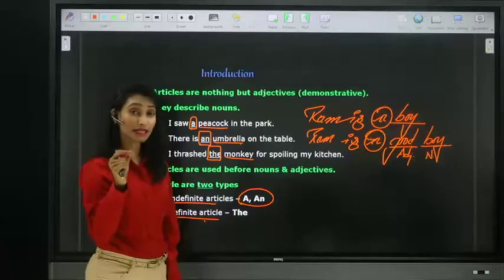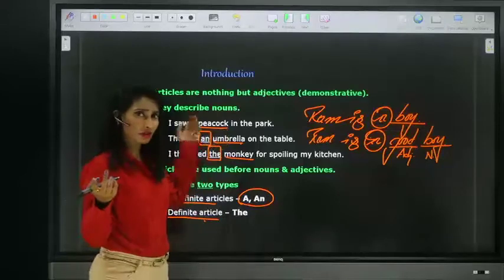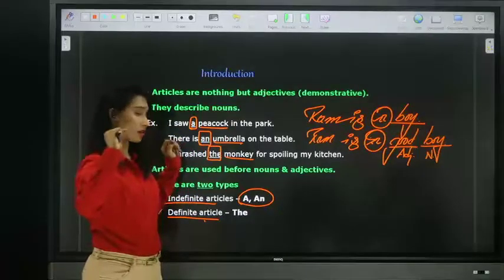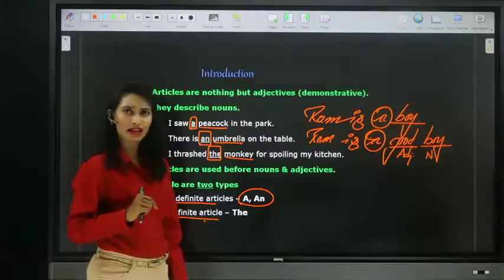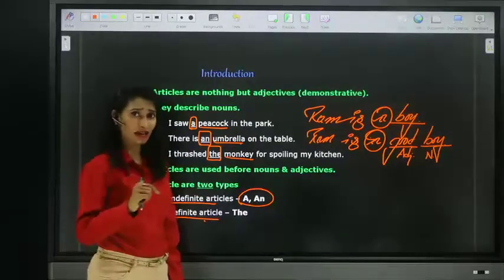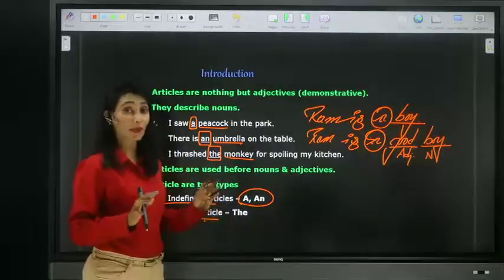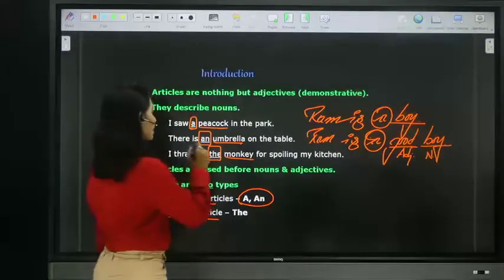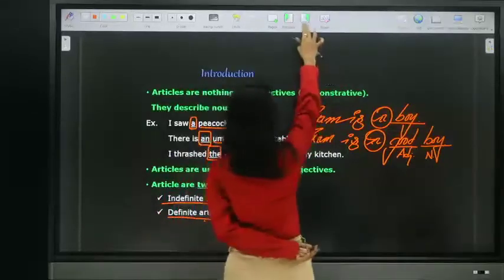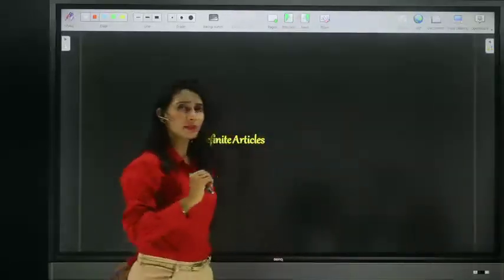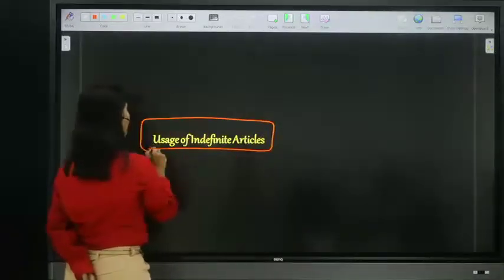But does it give a complete sense like a particular peacock? No, they're talking about only one peacock. Next, there is an umbrella on the table. An umbrella gives a sense of one umbrella. But does it give any sense of a particular umbrella? No. So do remember, articles a and an are called indefinite articles because they do not refer to a particular person or a thing.